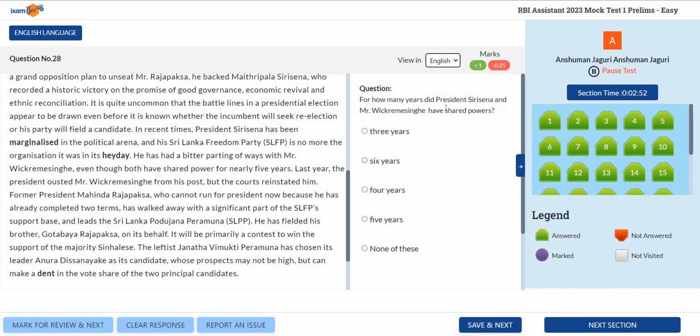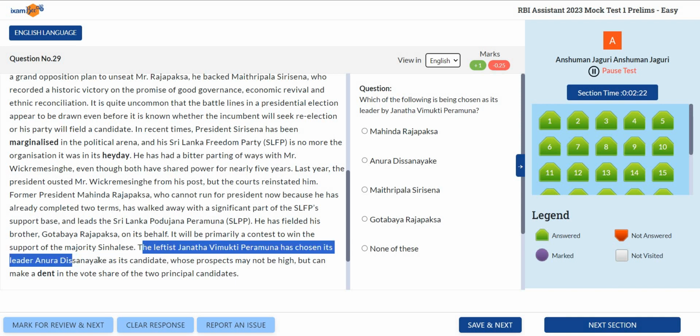Okay, let's read the next question. For how many years did President Sirisena and Mr. Wickremesinghe share power? For how many years? Okay, see, he has a bitter parting of ways with Mr. Wickremesinghe, even though both have shared power for nearly 5 years. So for 5 years, right? So fourth is correct. Then, which of the following is being chosen as its leader by Janatha Vimukthi Peramuna? See, the leftist Janatha Vimukthi Peramuna has chosen its leader Anura Dissanayake, right? So Anura Dissanayake. Second is correct.